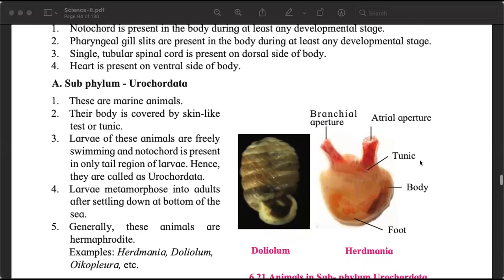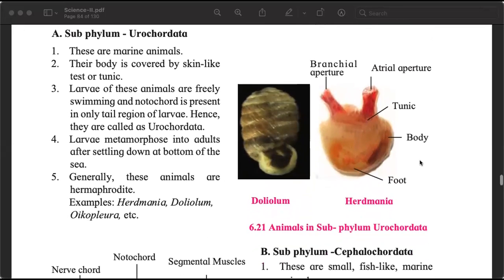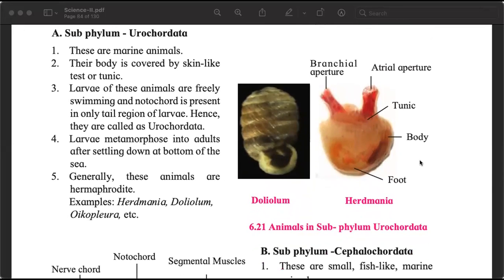Now let us look at the 3 subphyla. Phyla is plural, phylum is singular. Urochordata. Look at the interesting pictures. Doliolum and Herdmania. Herdmania, when I look at this organism, I think of the human heart. It looks so similar to the human heart.